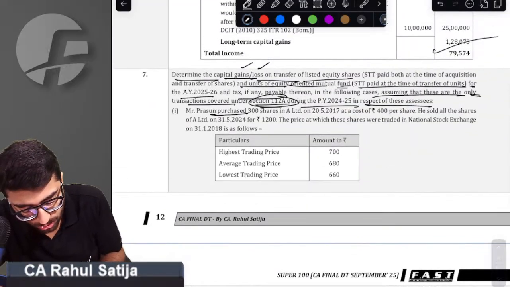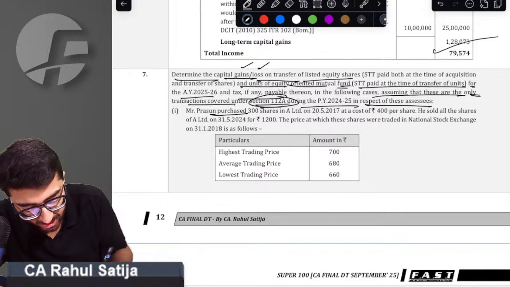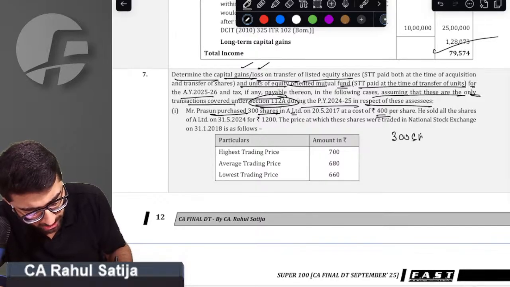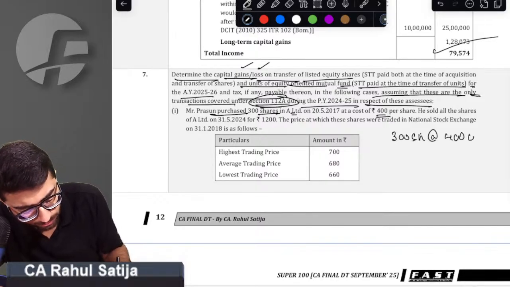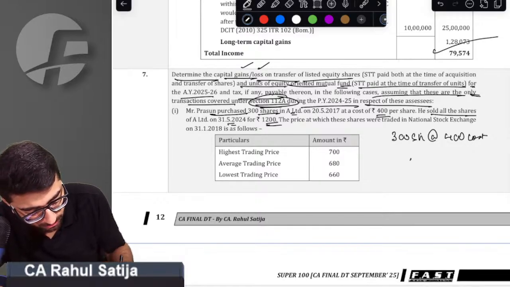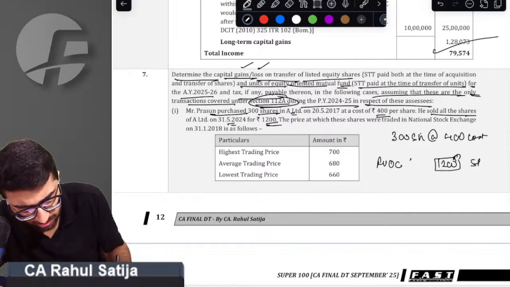So Mr. Prashun purchased 300 shares of A Limited for 400. Sir, 300 shares at the rate of 400 is the cost. He sold all the shares at 1200. So the sales price, the full value of consideration, will become 1200.